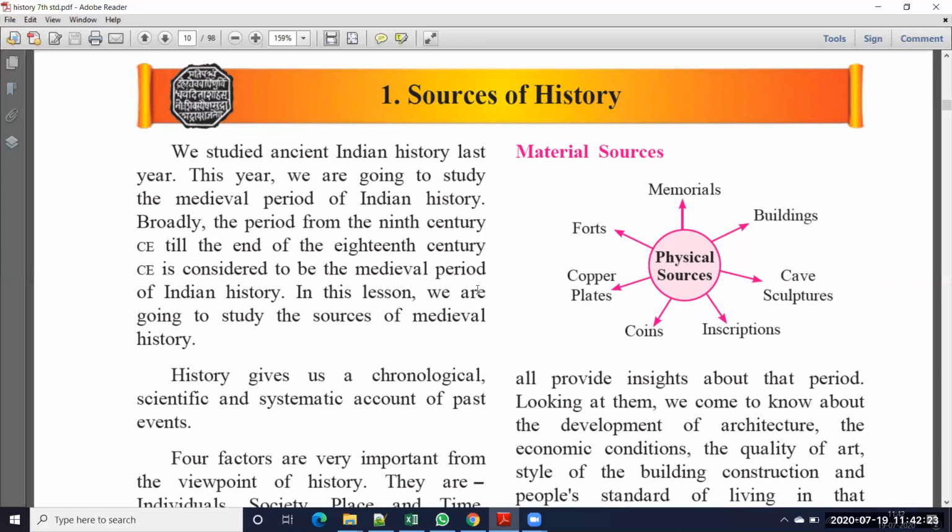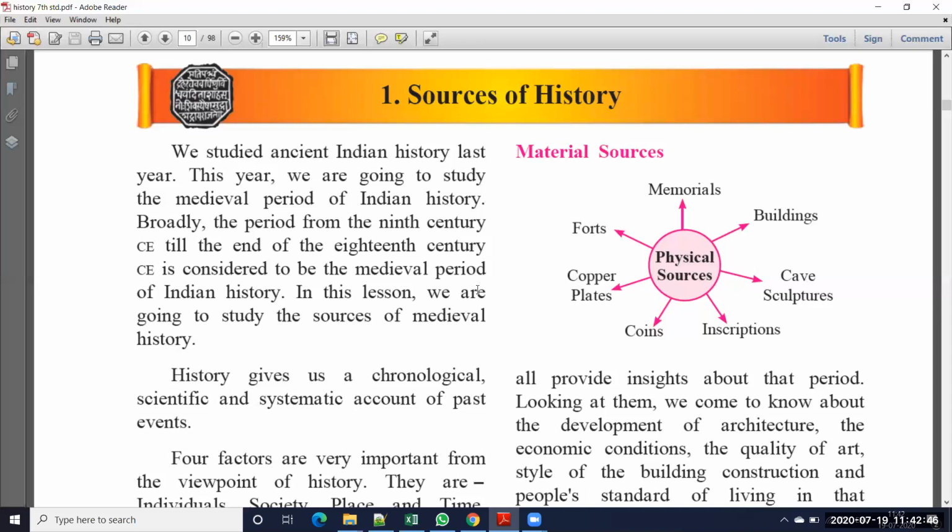When you want to talk about history, you need some proofs. Suppose anyone asks how you celebrated your birthday last month on the 20th, and says show me proof. Then you show your photos. That is a proof. Photos taken on a mobile are material sources, since the mobile is a material.